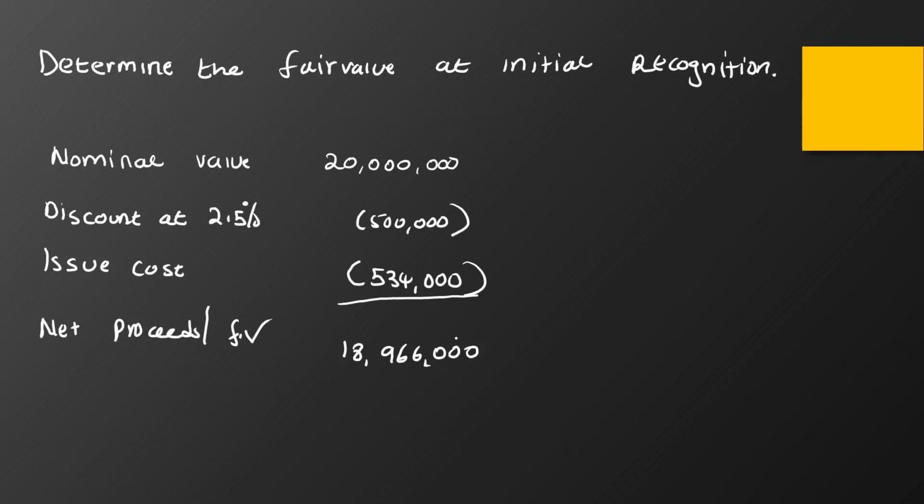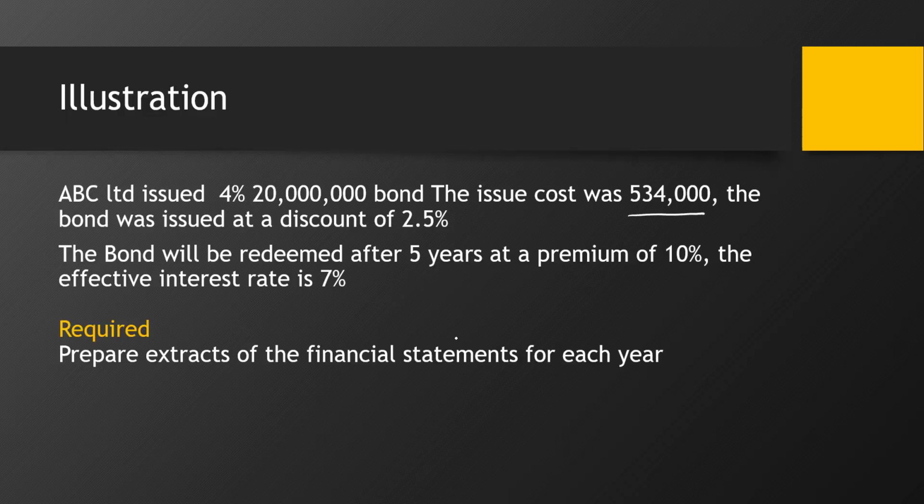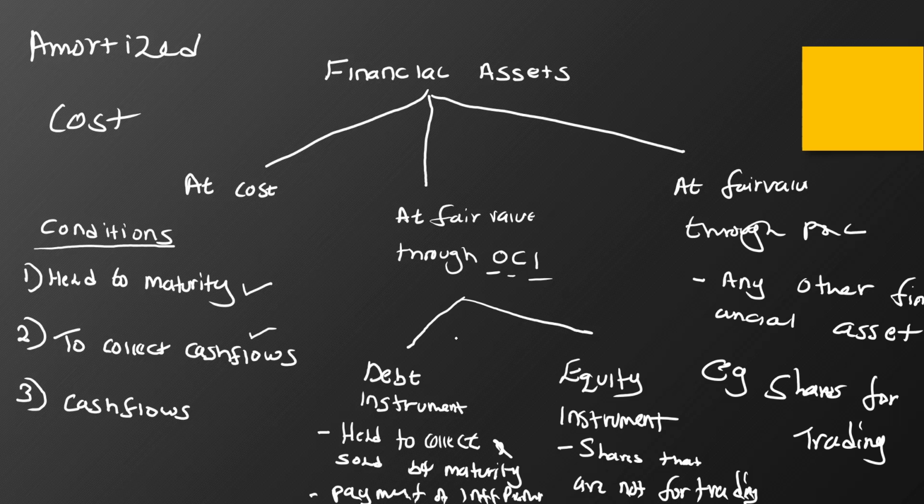With that, I can go ahead and determine the amortized cost. In our earlier lesson, we said that a financial asset can be valued at cost, at fair value through other comprehensive income, or at fair value through P&L. But a financial liability is measured at amortized cost.